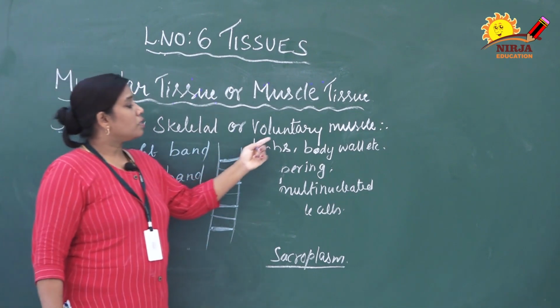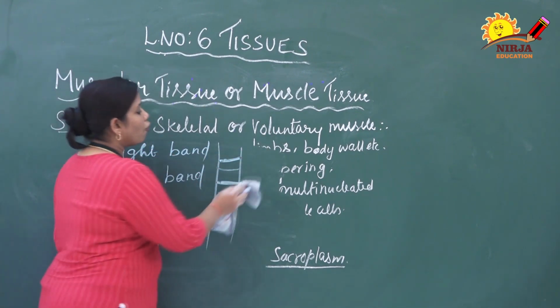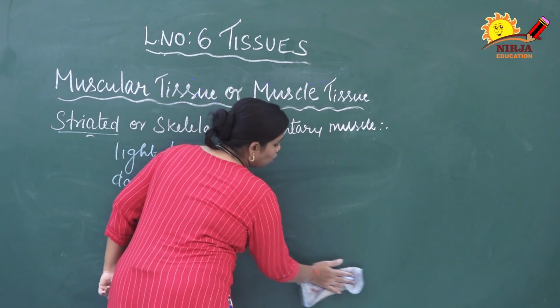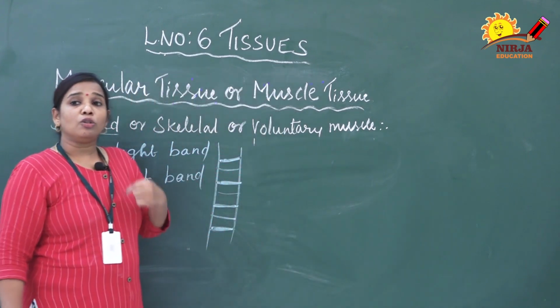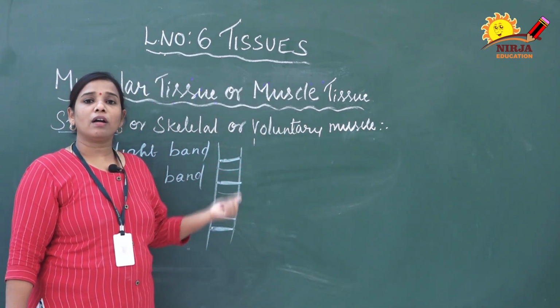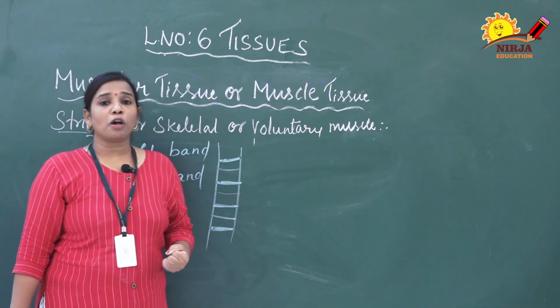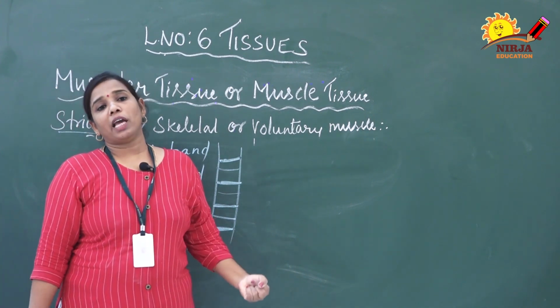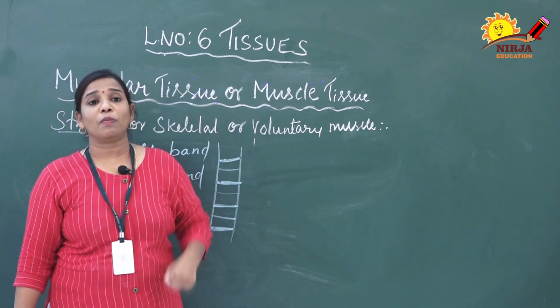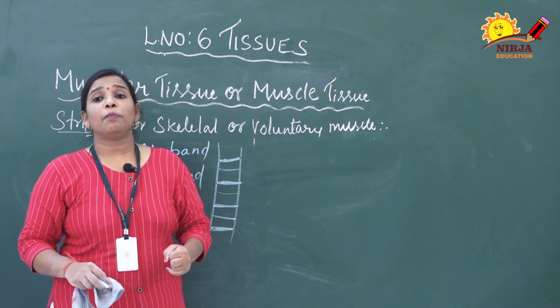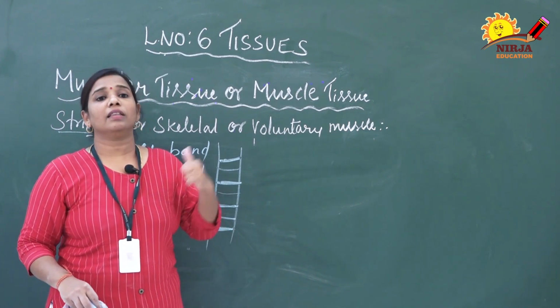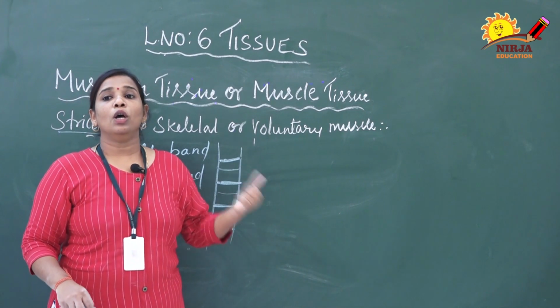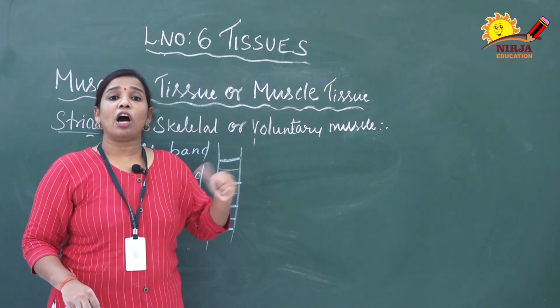Next one is voluntary muscle. The word meaning of voluntary muscle is that it will do the work according to our will. I want to walk, so when I think, only then I will walk. I want to write, I want to jump, I want to sleep. These types of activities happen only if I think about them. So this happens due to our will.